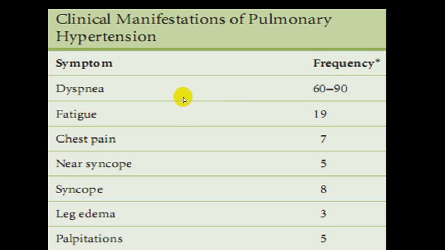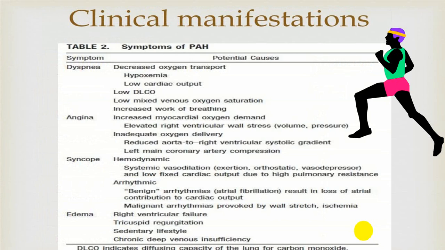We have already told you dyspnea is most common, fatigue is second, chest pain is third, and fourth is syncope. So these four are the most common symptoms. And once the person develops right ventricular failure, you will have edema, palpitation, hepatosplenomegaly, elevated JVP, etc. The most common symptoms are dyspnea, chest pain, that is angina, syncope, and fatigue.